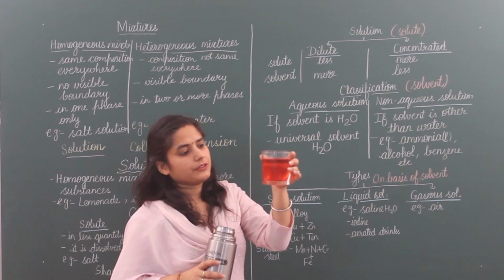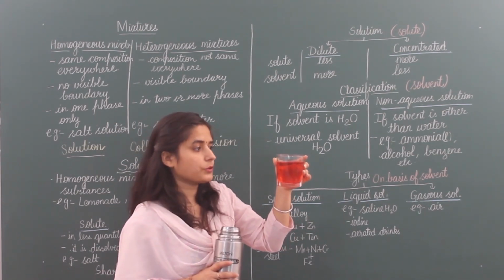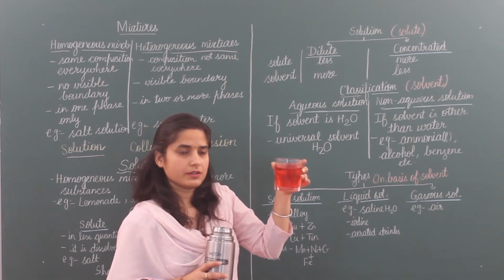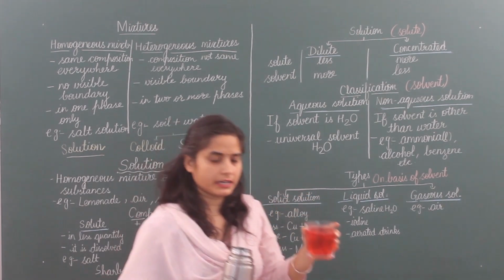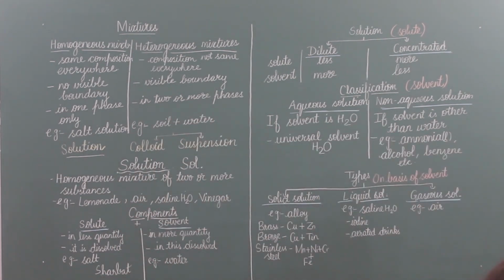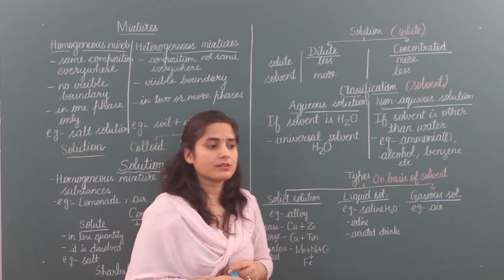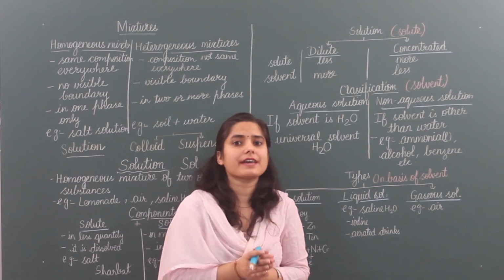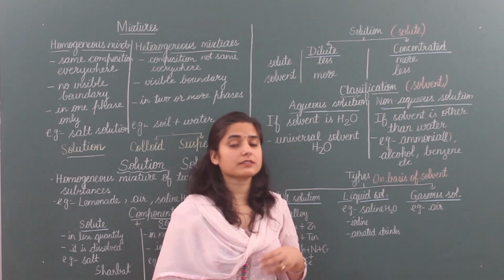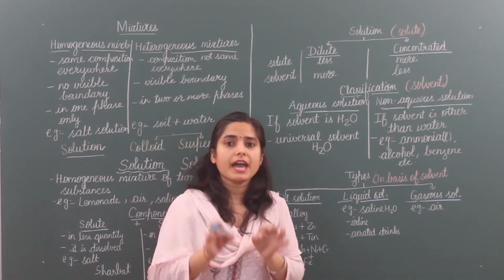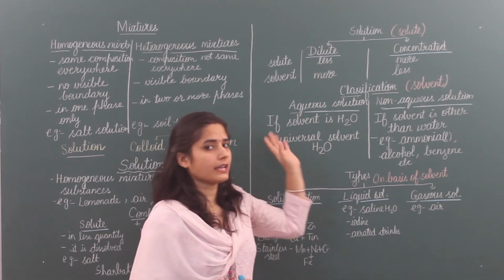See this. This is a dilute solution. Here I put more water in this solvent. So this is the difference between dilute and concentrated solutions. In a lab also you have seen that on some bottles it is written concentrated acid and dilute acid. If acid is in more quantity, then it is concentrated acid, and if acid is less and water is in more quantity, then it is dilute acid.